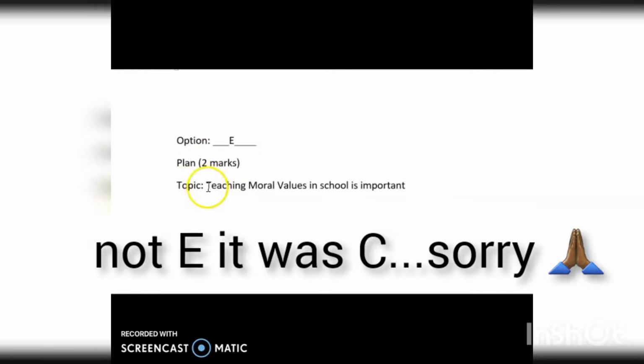Step 1. This is what is very important. Underline your keywords. Since I've underlined the whole topic, I am going to highlight our keywords.